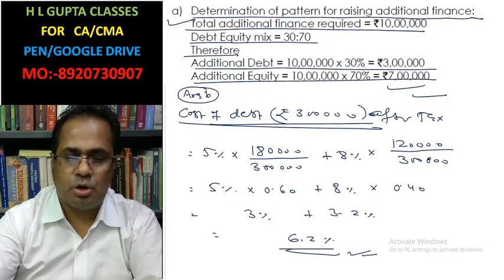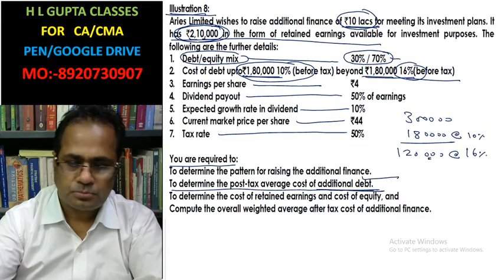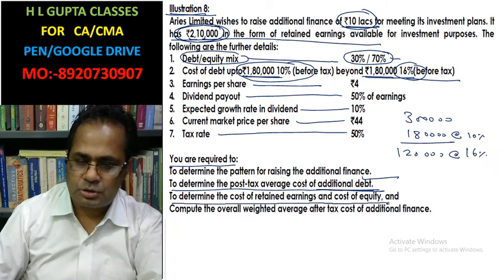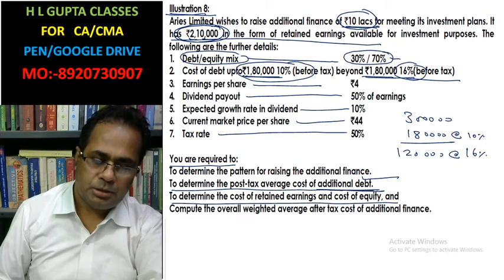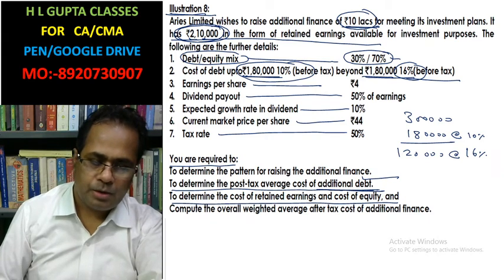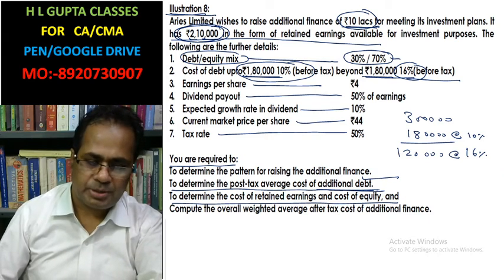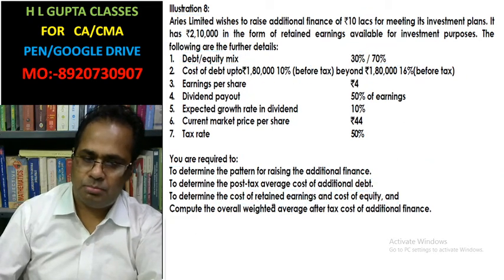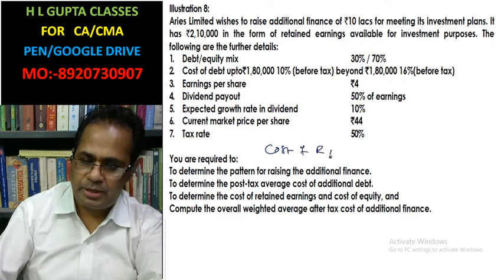What is the third part of the question? To determine the cost of return earning and cost of equity. In the given question, cost of return earning will be equal to cost of new equity.